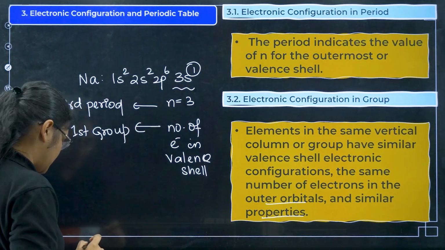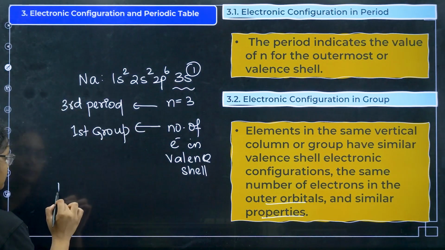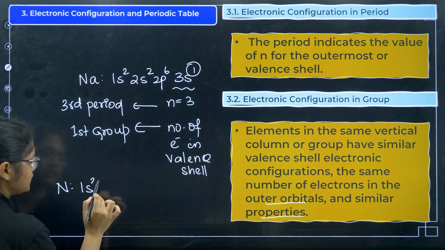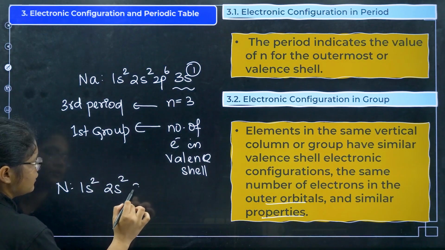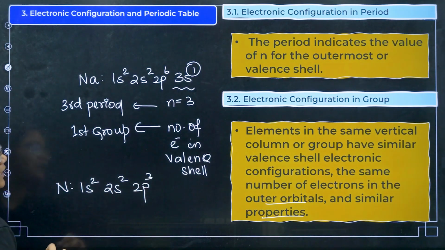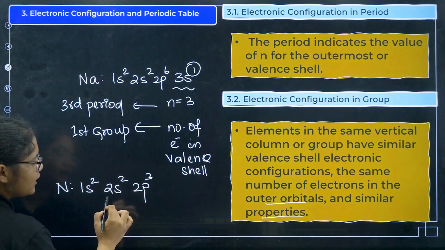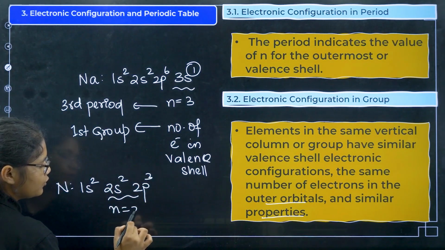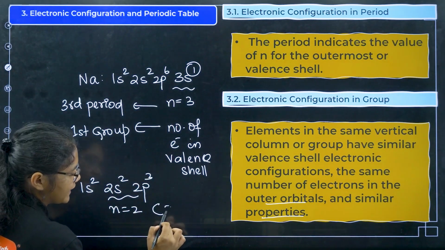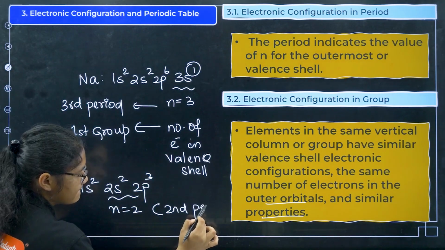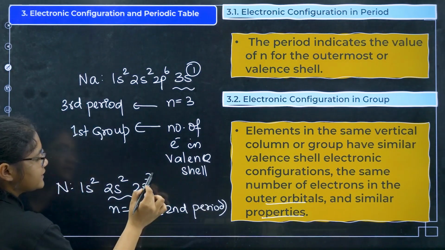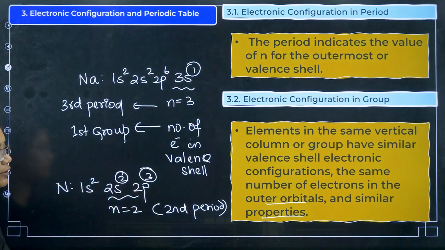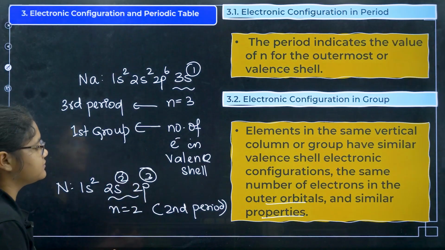Okay, now let me take one example of nitrogen. What is the electronic configuration of nitrogen? 1s2, 2s2, 2p3, right? So what is the last shell? n is equal to 2. That means I can say that it is a second period element. Okay, next here we have total valence electrons 5.